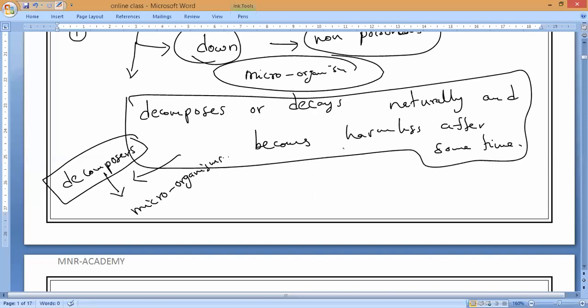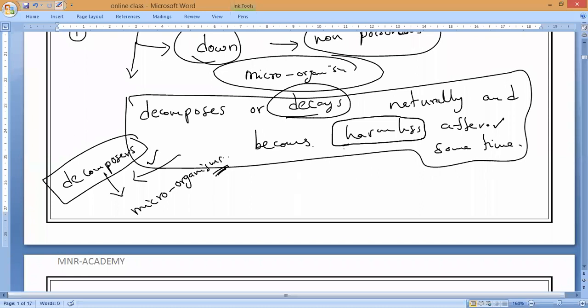Now if you notice, guys, these biodegradable wastes, what will happen? They will start decomposing, or they will decay naturally by decomposers or organisms, and ultimately they will become what? This is the most important thing: they will become harmless after some time. Harmless to whom? Ours or the environment? It will become harmless to the environment. So that is what we call biodegradable waste.